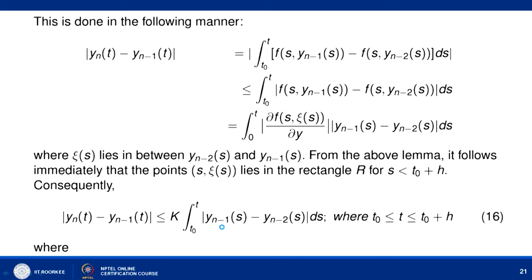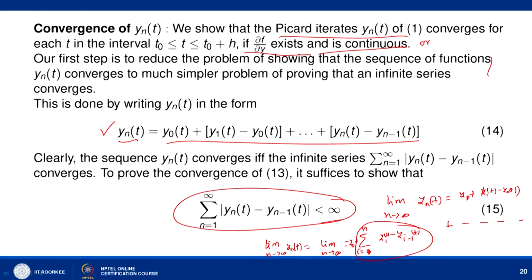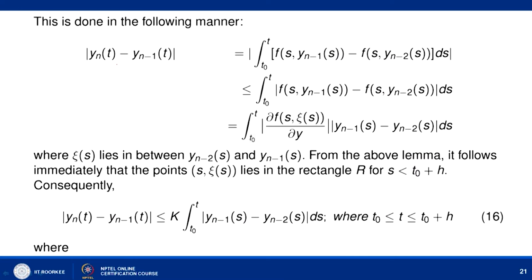So, this is done in the following manner. So, let us look at y_n(t) minus y_{n-1}(t). Here we try to show that this quantity, modulus of y_n(t) minus y_{n-1}(t), and we already know that y_n(t) is given by Picard iteration. So, y_n(t) is basically y_0 plus the integral from t naught to t of f(s, y_{n-1}(s)) ds.